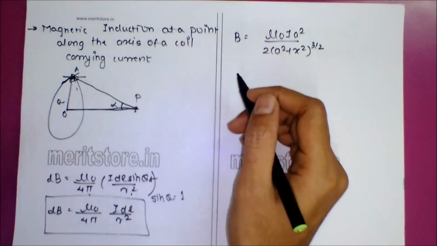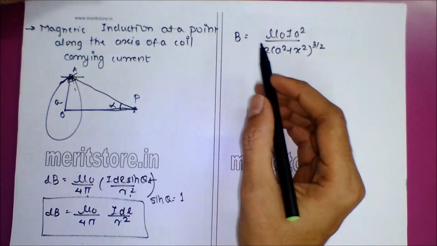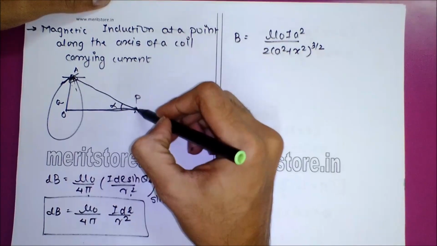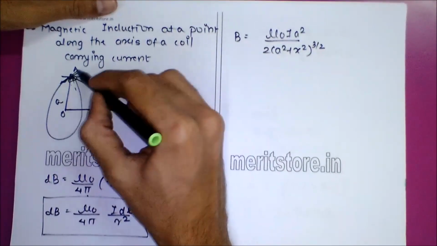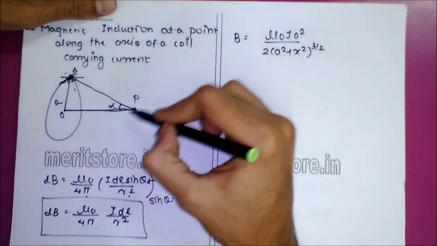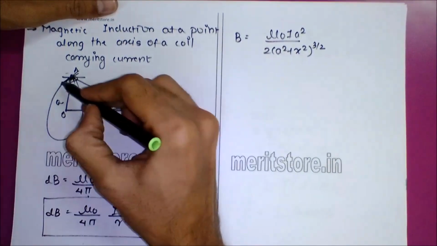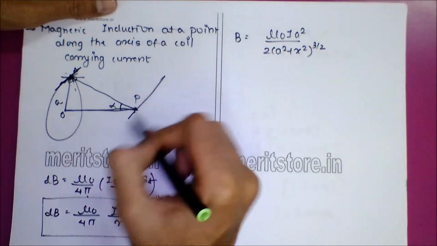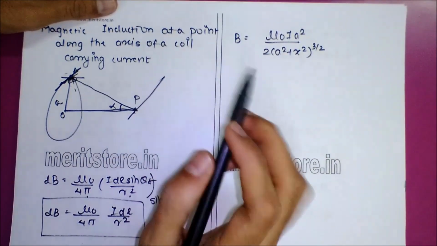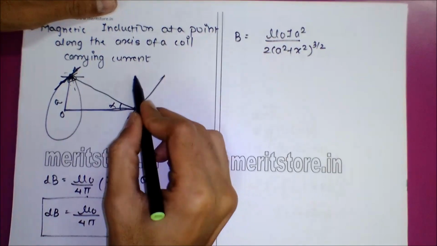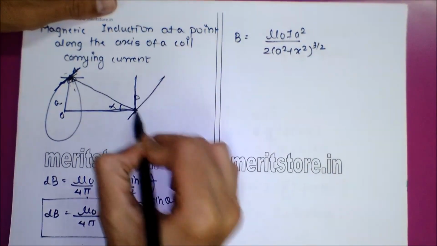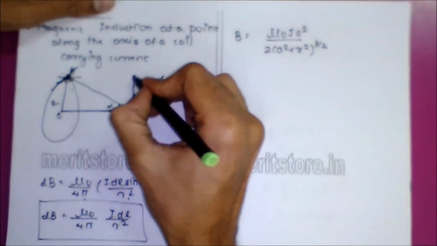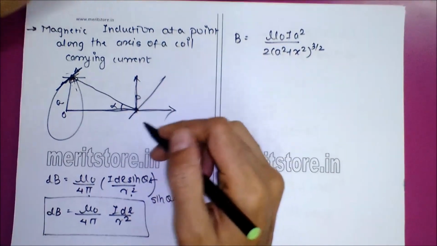Now the magnetic induction at the point P is perpendicular to both this element and this line AP, so it is in this direction. This perpendicular to AP will be resolved in two parts, one perpendicular and one parallel to the axis. So it will be resolved in this and this direction. So we are resolving it.